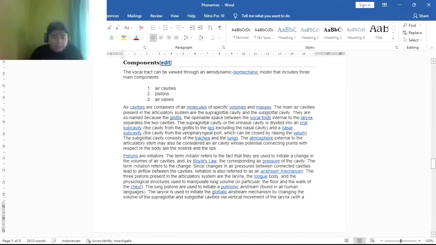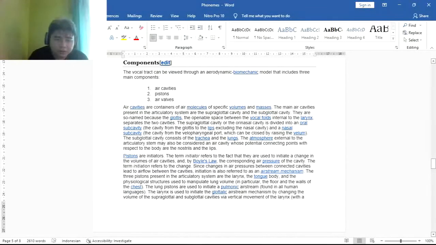Pistons are initiators. The term initiator refers to the fact that they are used to initiate a change in the volume of air cavities, and by law, the corresponding air pressure of the cavity changes. Since a change in air pressure between connected cavities leads to airflow between the cavities, initiation is also referred to as an airstream mechanism.